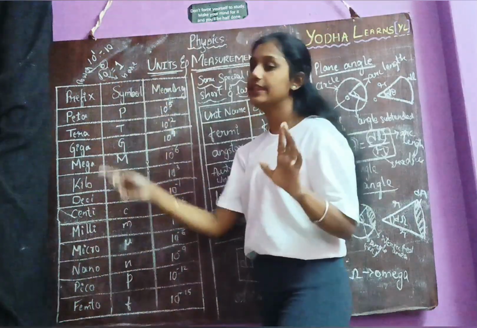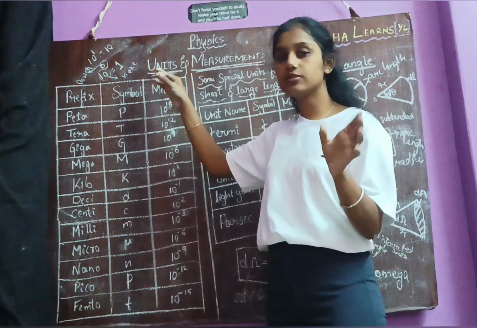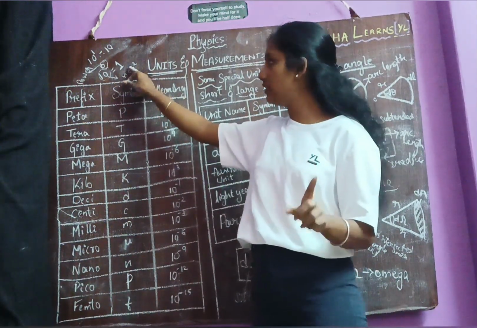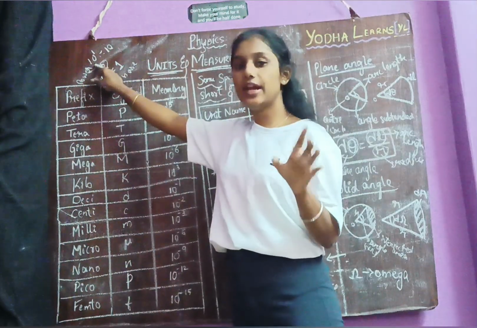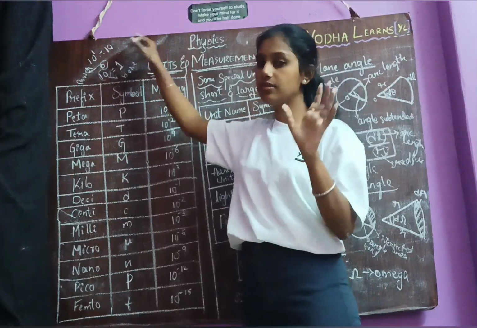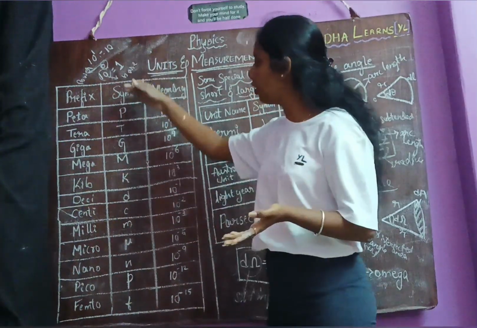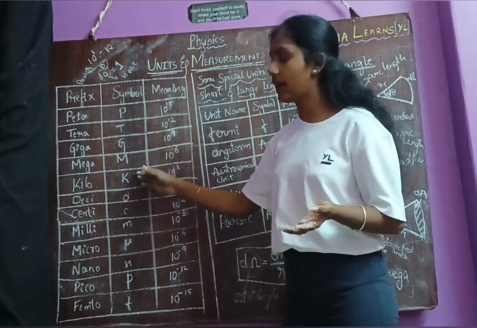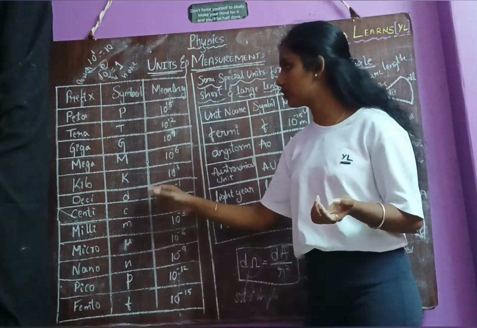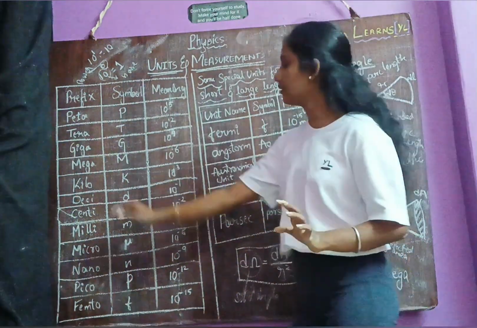So here, if any base has a power of 0, then the value must be 1. And if any base has a power of 1, the value will always be the same as the base. Above 10 power 0, or above 1, we will symbolize it by capital letters. Below 10 power 0 or below 1, for the prefix we are going to use the symbol in small letters. So let's start.